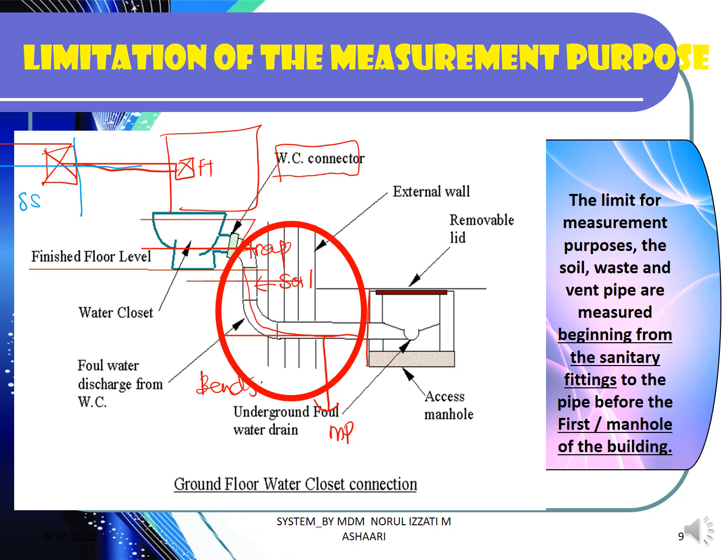Okay, so you can see on the right hand side the limit of the measurement: either soil pipe or waste pipe, including the vent pipe, must start from after the sanitary fitting until before the first manhole itself. When I say first manhole, it means sometimes the building only has one manhole, so before the first manhole. But if the building has more than one manhole, it means before any manhole that you have. Okay, then after that you have to combine.